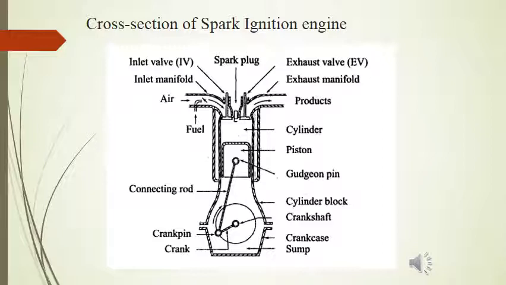Piston reciprocates inside the cylinder, and the piston is connected to the small end of connecting rod with the help of gudgeon pin or piston pin, and the big end of the connecting rod is mounted on the crankshaft. Connecting rod is having somewhat angular motion.